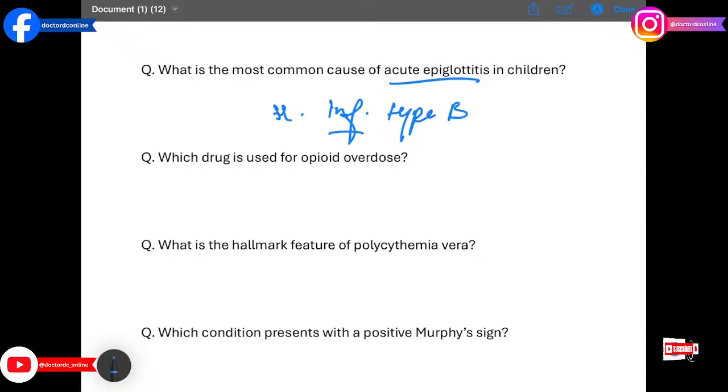Which drug is used for opioid overdose? The answer is naloxone. This opioid antagonist reverses respiratory depression.